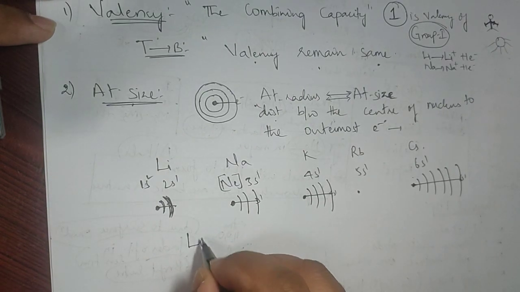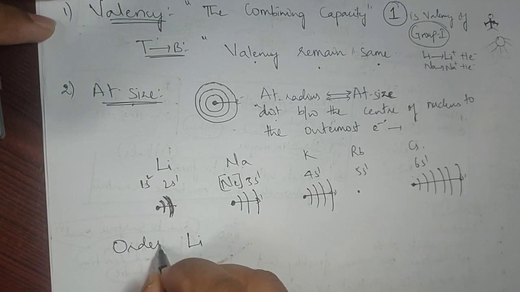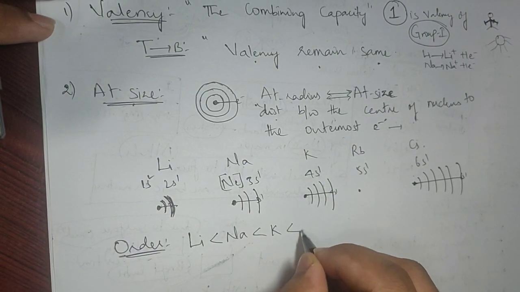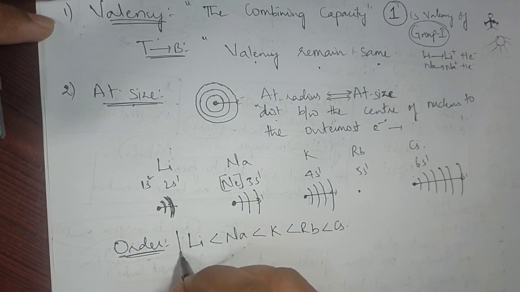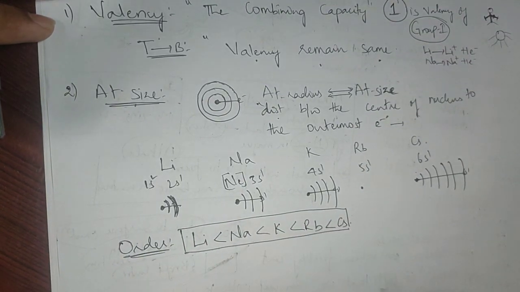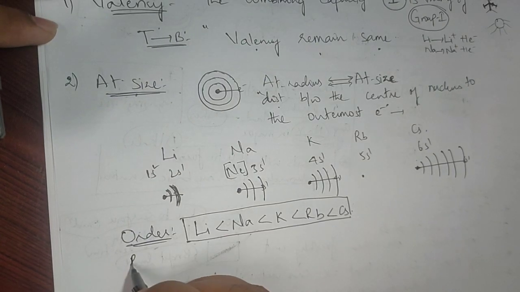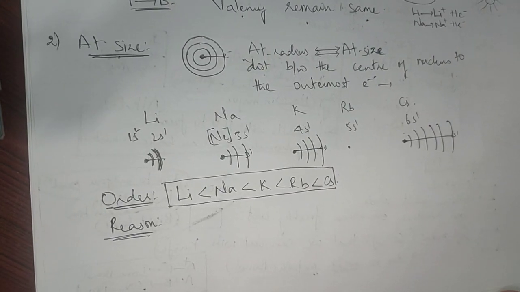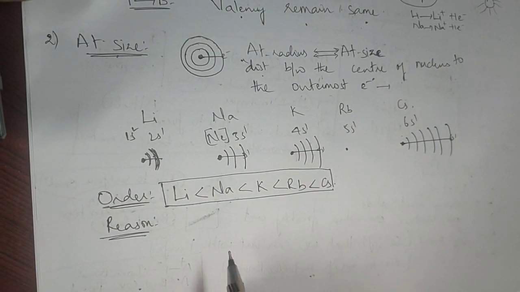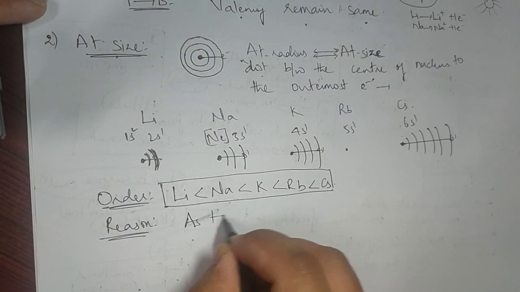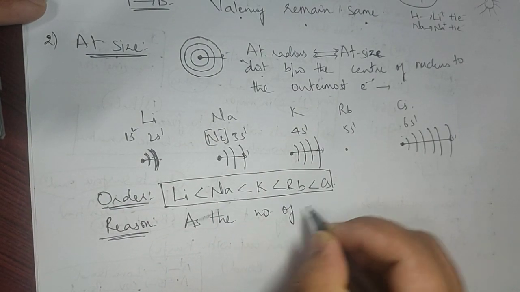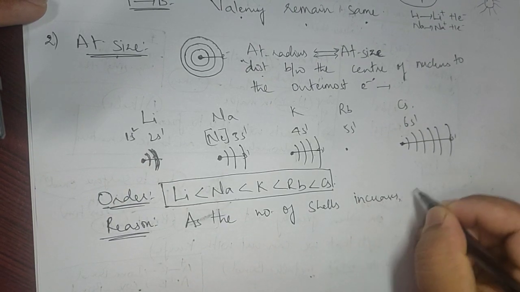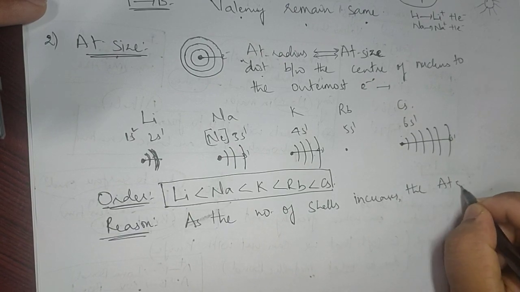So the order is: lithium is smaller than sodium, than potassium, than rubidium, than cesium. This is the order. Now why? The reason, because competitive exams are always about reason. You must know the reason. Why does the atomic size increase from top to bottom? As the number of shells increases, the atomic size will definitely increase.